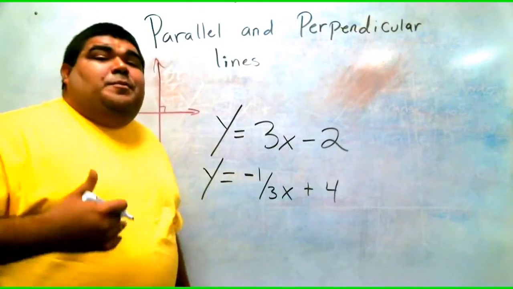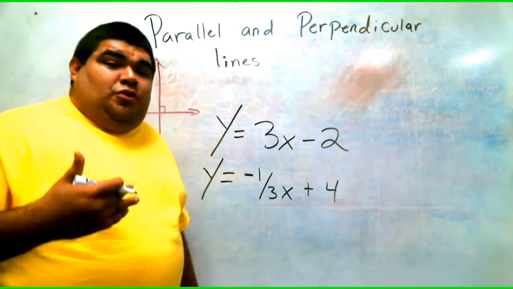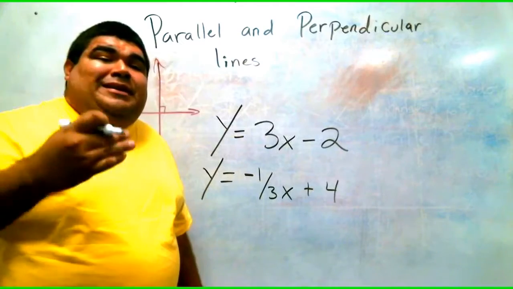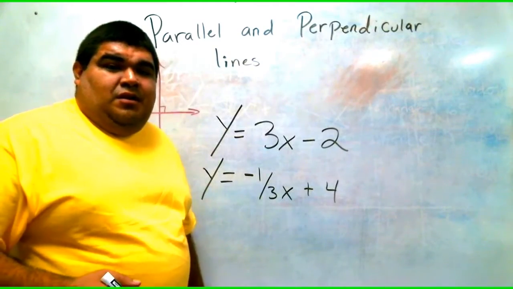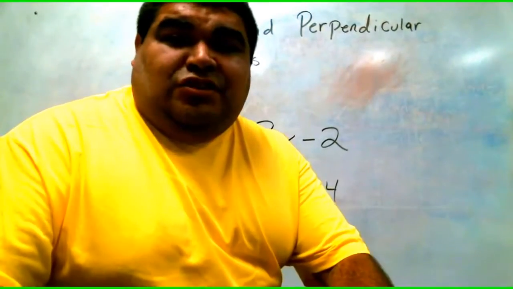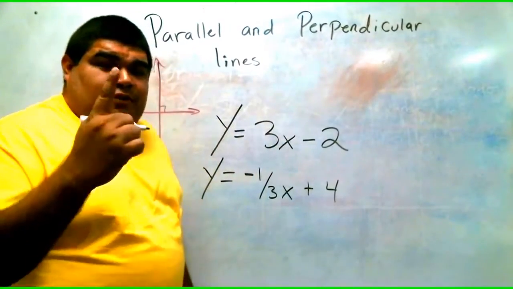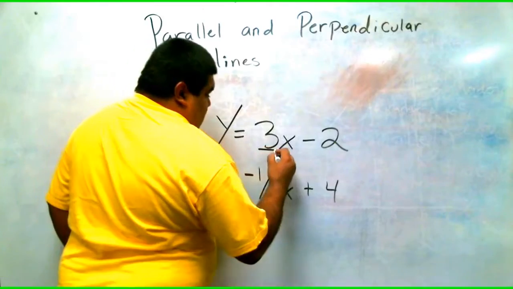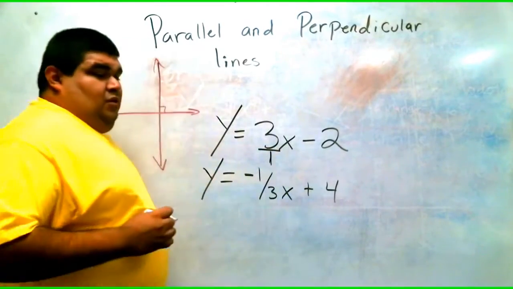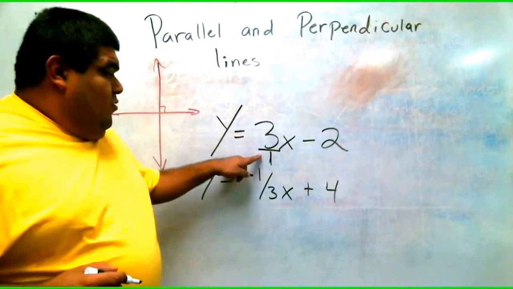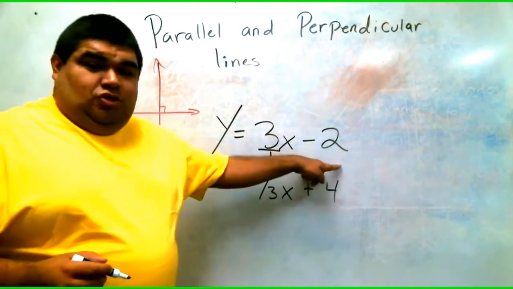If you recall from a previous concept, in order to graph it, we have to make it into a fraction. Okay? So that fraction for that 3, always under a full number, there's a 1. Okay? So we have 3 over 1x minus 2.